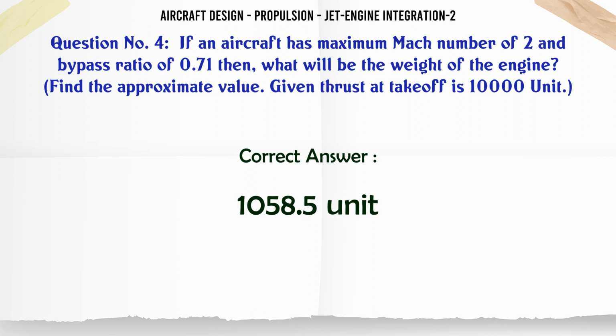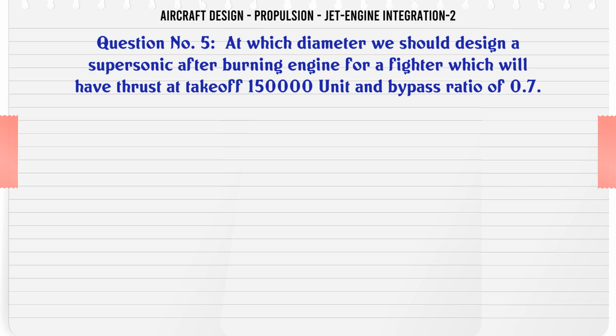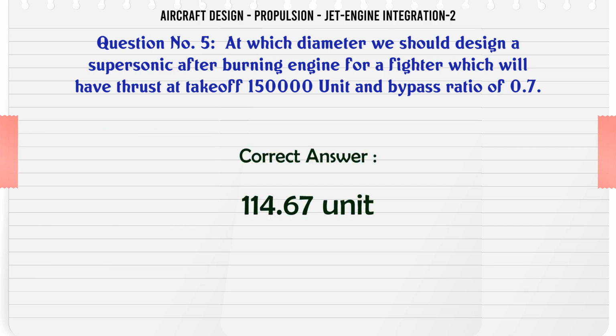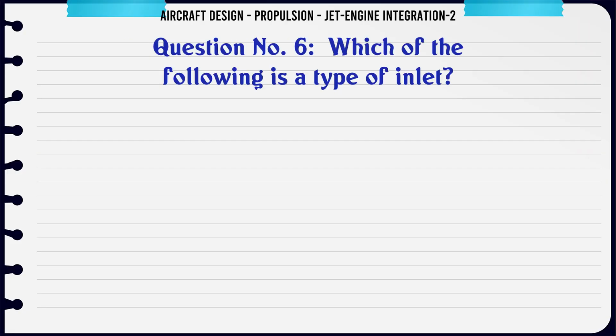The correct answer is 1058.5 unit. At which diameter should we design a supersonic afterburning engine for a fighter which will have thrust at takeoff 150000 unit and bypass ratio of 0.7? A 114.67 unit. B 160.78 unit. C 350.39 unit. D 235.78 unit. The correct answer is 114.67 unit.